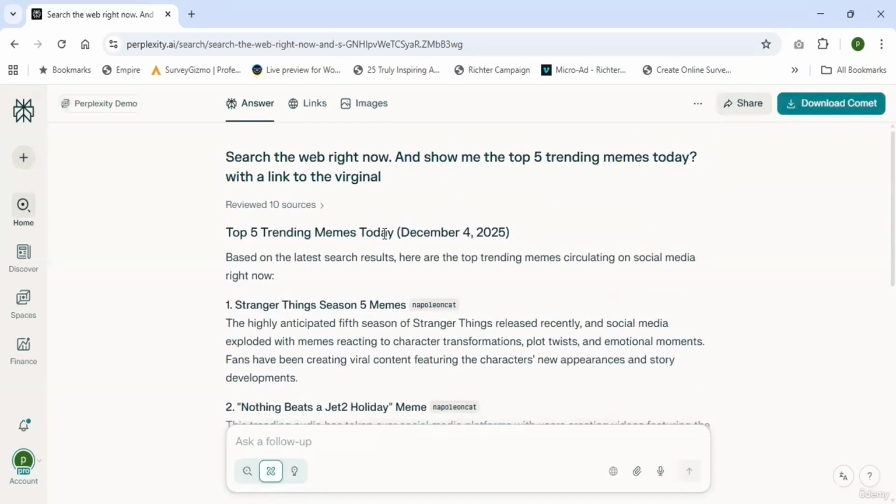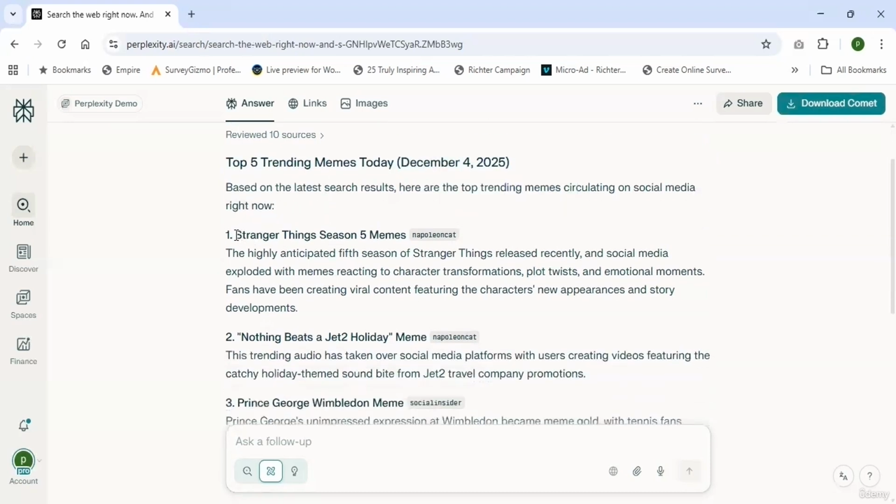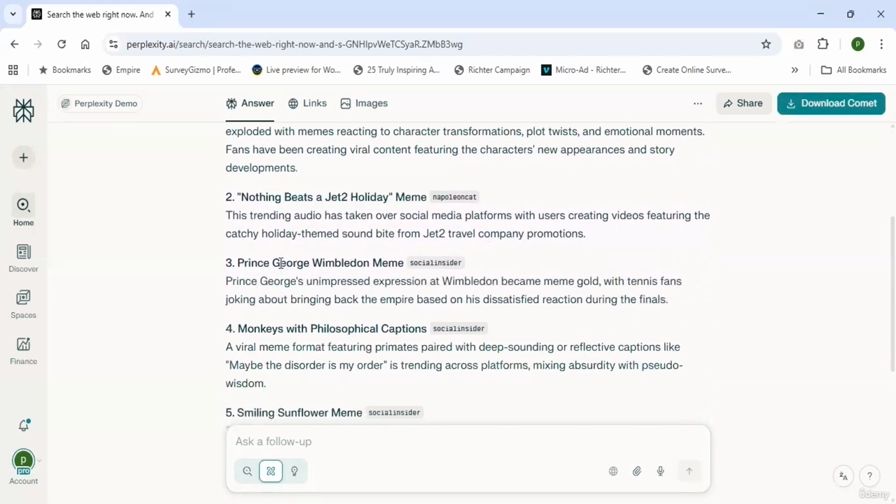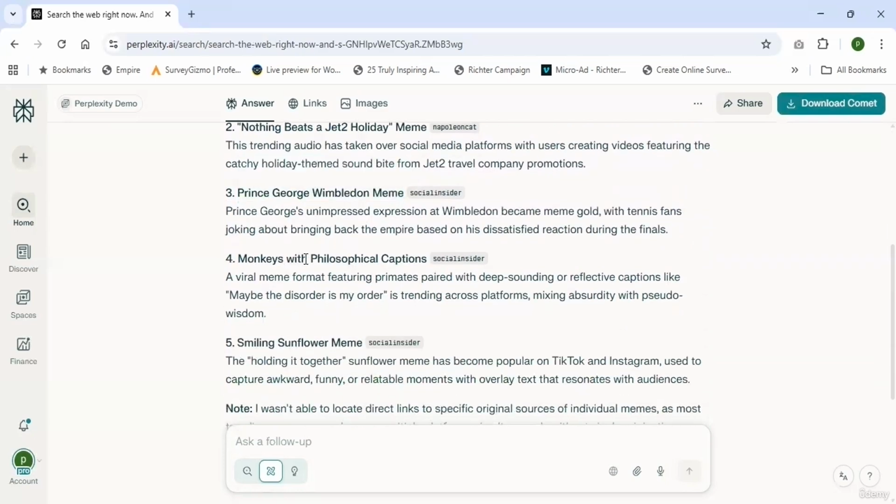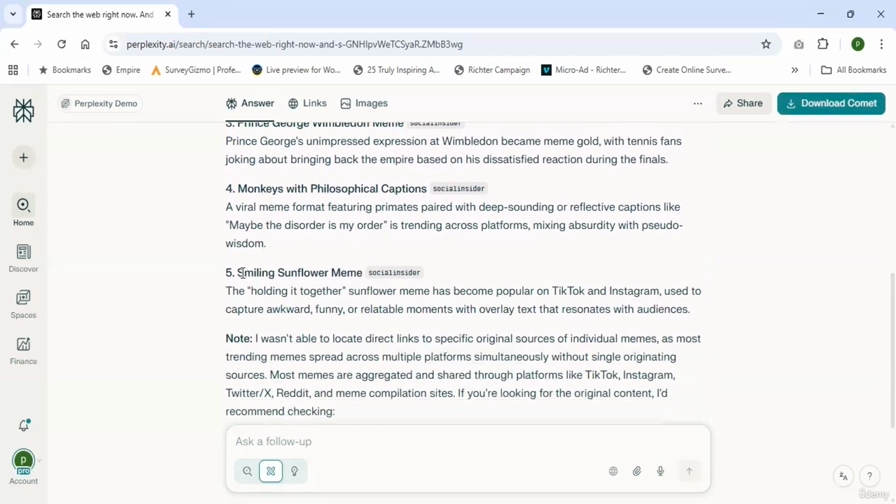So it's simply generated with deep research. Here are the top 5 trending memes today with date. The first one is Stranger Things Season 5 memes. The second one is the Nothing Beats a Jet2 Holiday meme. The third one is a Prince George Wimbledon meme. The fourth one is monkeys with philosophical captions. And the fifth one is the smiling sunflower meme.